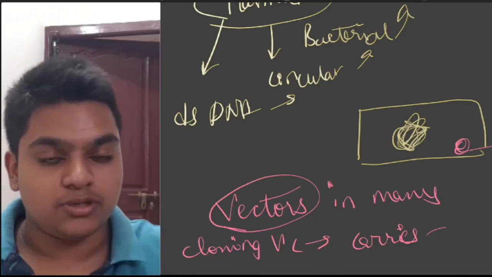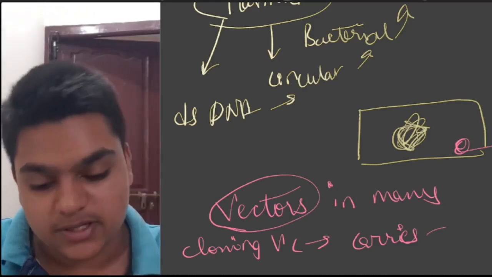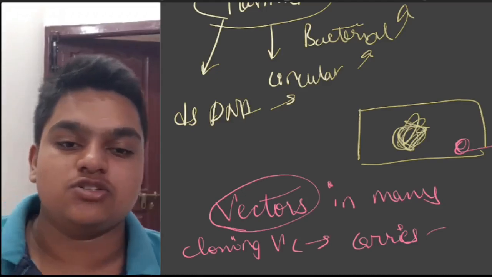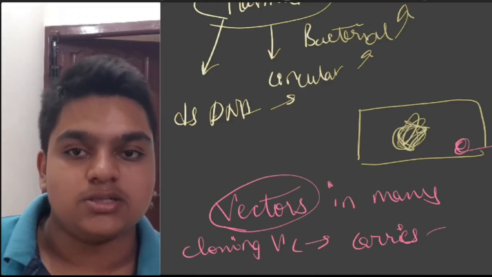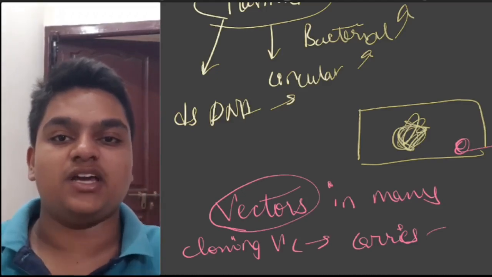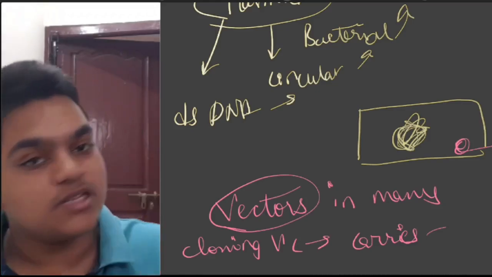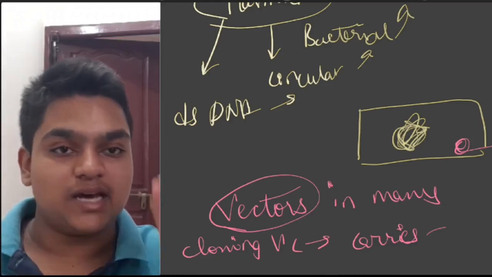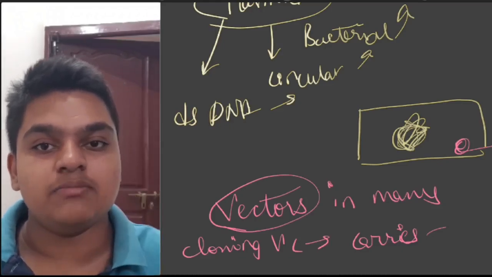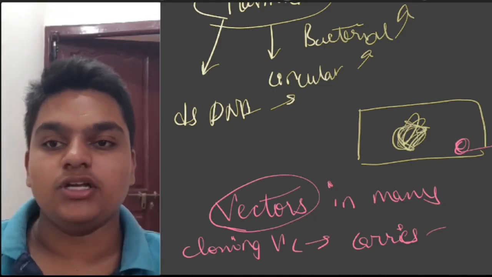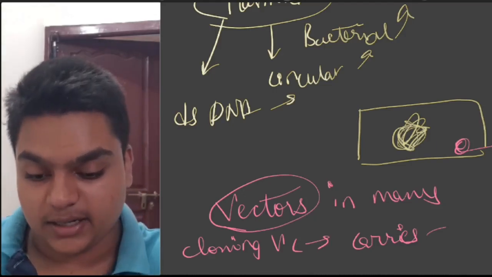That thing which we use to carry it is called a cloning vector. These plasmids of bacteria are generally used as cloning vectors in biotechnology. Plasmids are helpful as vectors in biotechnology. Okay, clear? That is about the plasmid and vector.